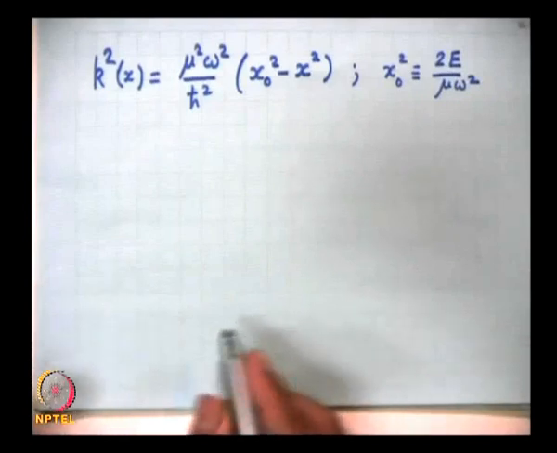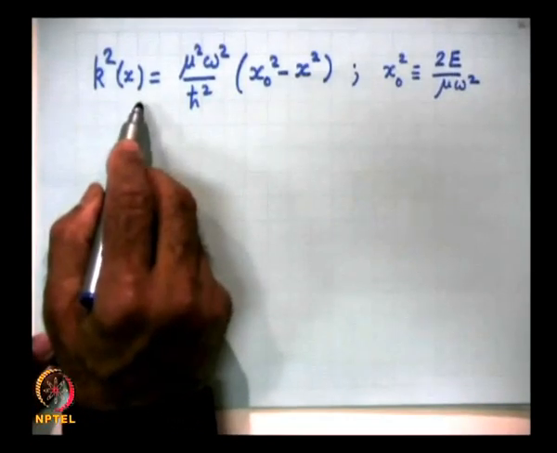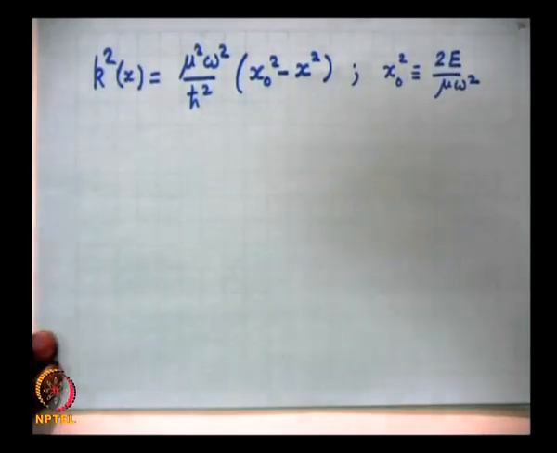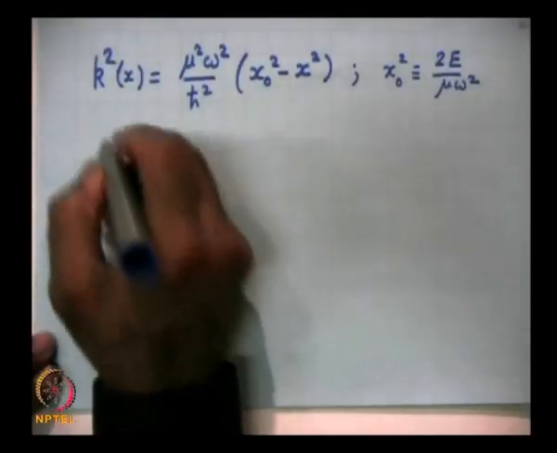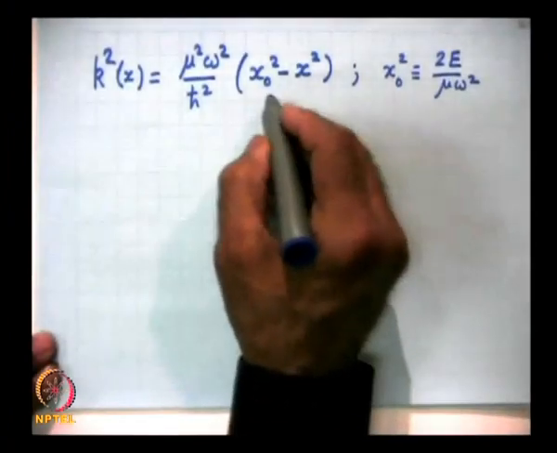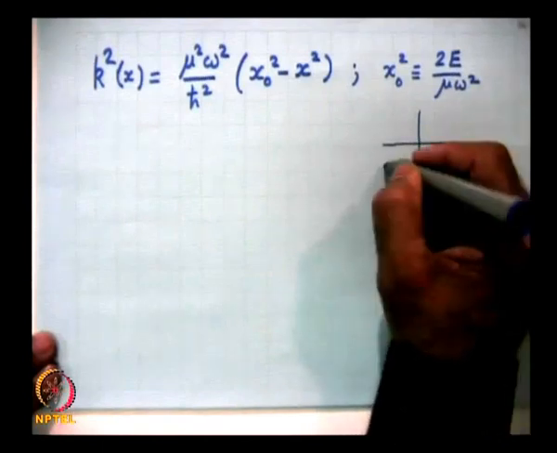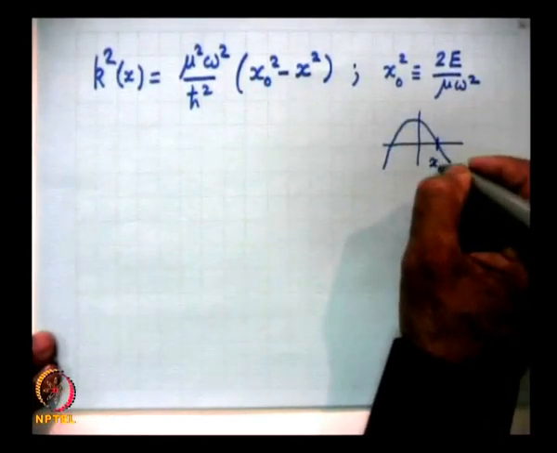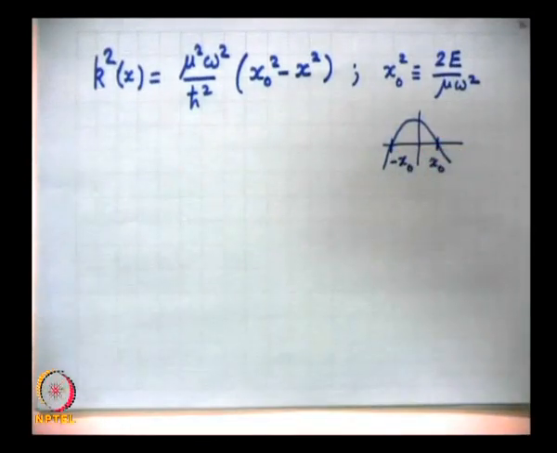This is the classical turning point where k square of x is 0, so that the kinetic energy is 0 and the total energy is potential. So, the k square of x variation, as you can see, will be something like this. This will be plus x naught and this will be minus x naught.